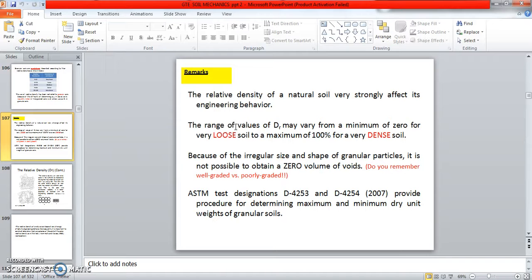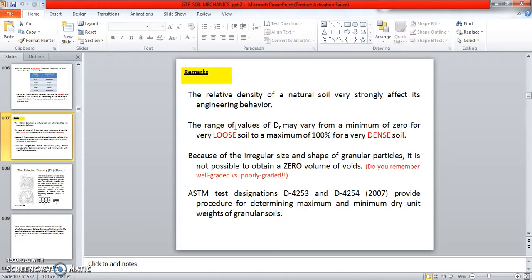Relative density of natural soil deposits strongly affects their engineering behavior. The value of relative density may vary from a minimum of 0 for very loose soil to a maximum of 100% for dense soil. Because of the irregular size and shape of granular particles, it is not possible to obtain a zero volume of voids. Do you remember well graded and poorly graded? Later we will see about well graded and poorly graded.